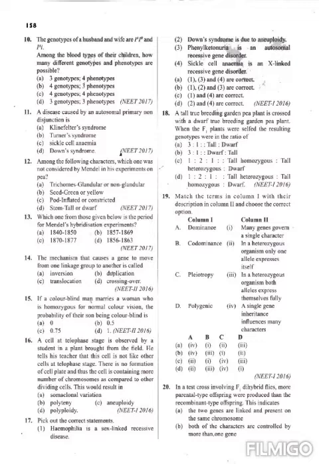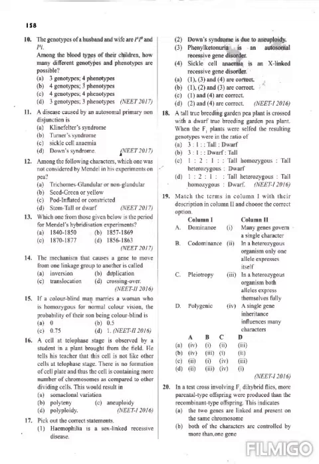Clear? Next question: which one from those given below is the period for Mendel's hybridization experiments? We know that Mendel spent 7 years on his hybridization experiments. So the right year is 1856 to 1863. He conducted his hybridization experiments in pea plants.